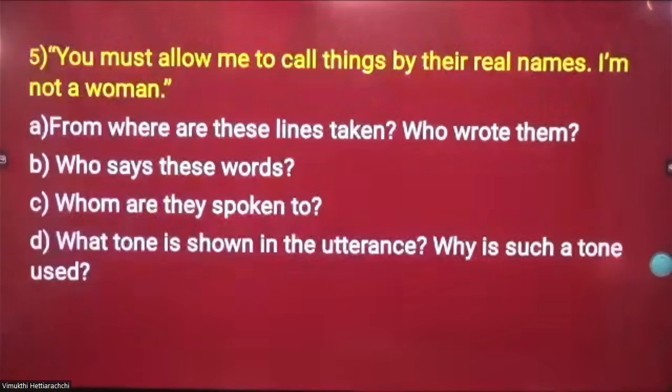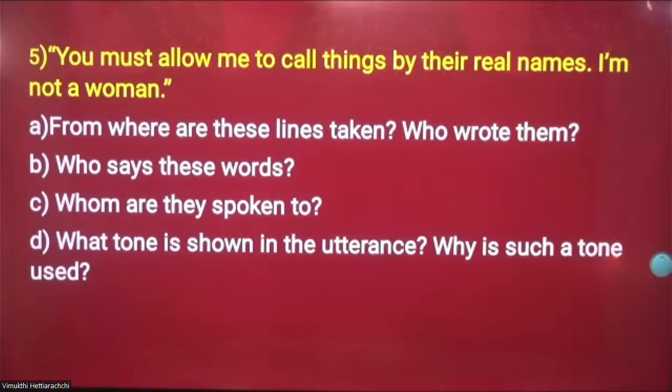We wrote about this. You must allow me to call things by their real names. I am not a woman. From where are these lines taken? Who wrote them? Who says these words? Whom are they spoken to? What tone is shown in the utterance? Why is such a tone used? Okay, so what is the quotation? You must allow me to call things by their real names.